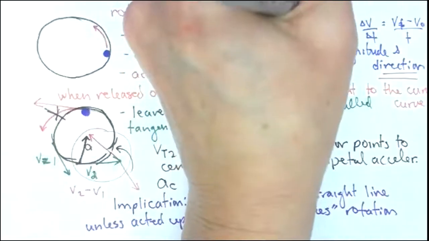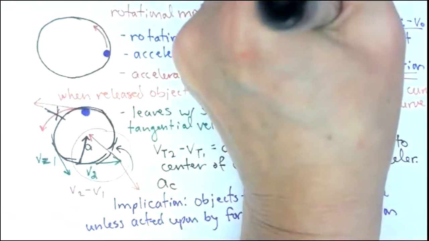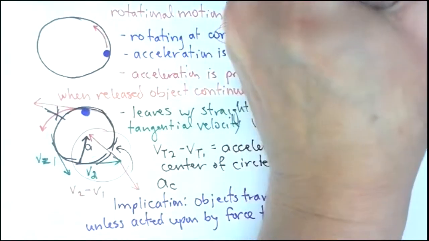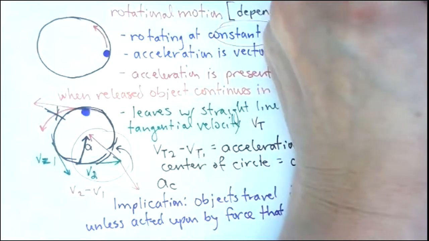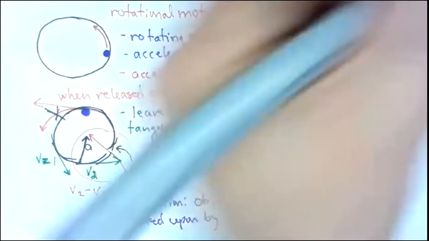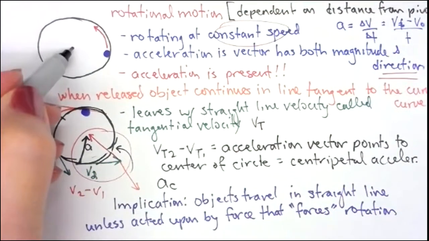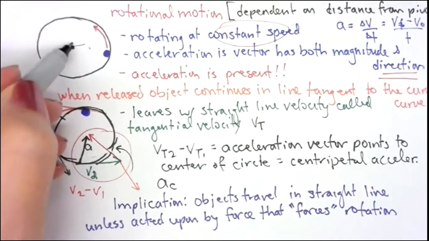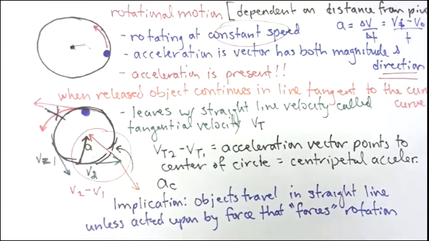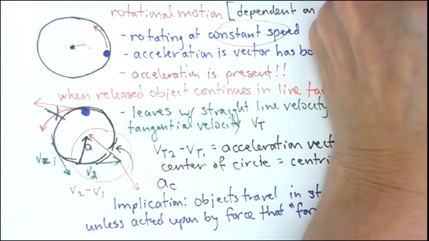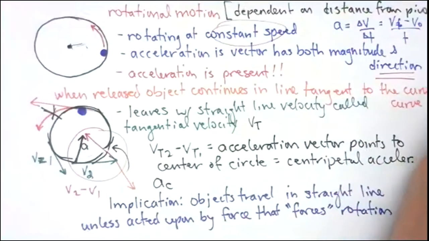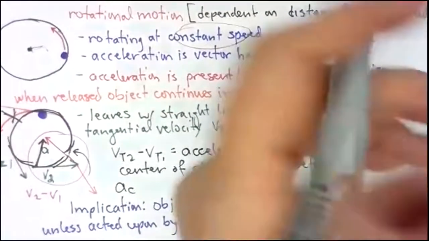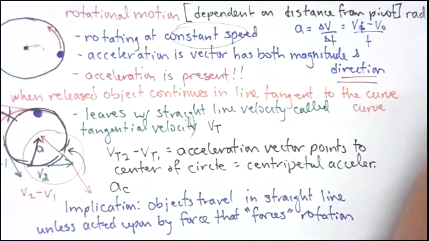Well, what do we call that? If I'm talking about the distance from my pivot point here to here, that's the radius.